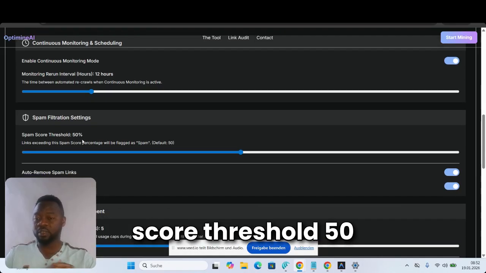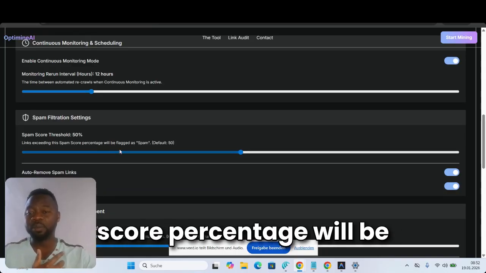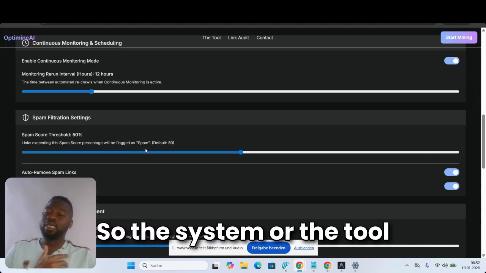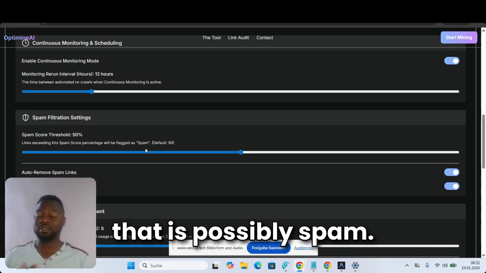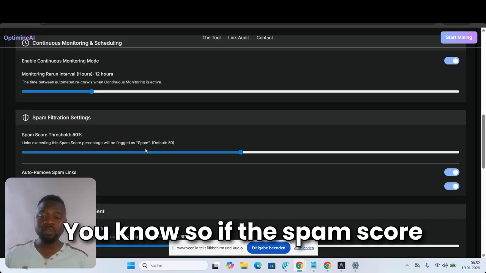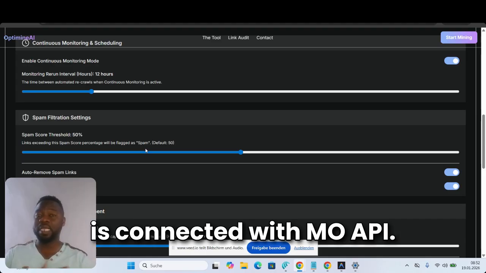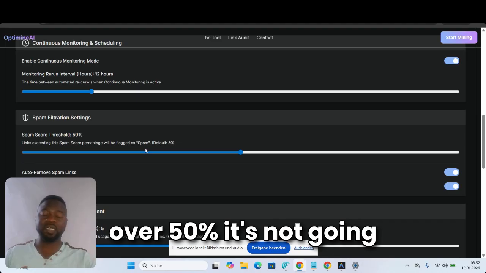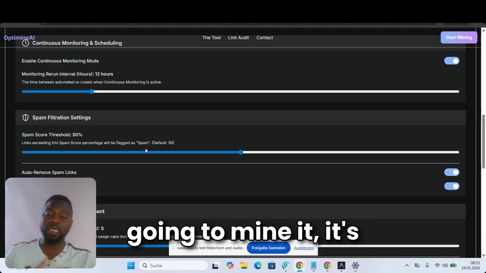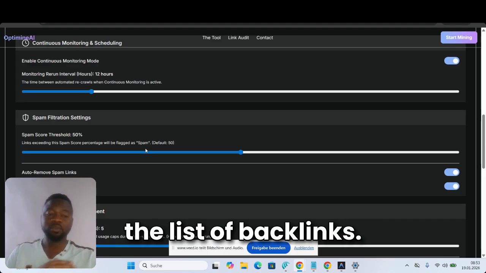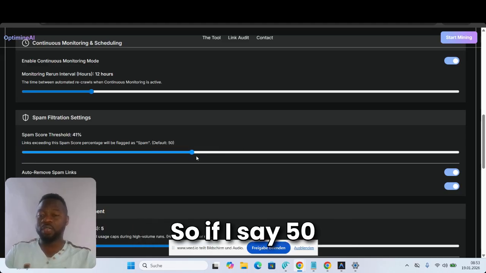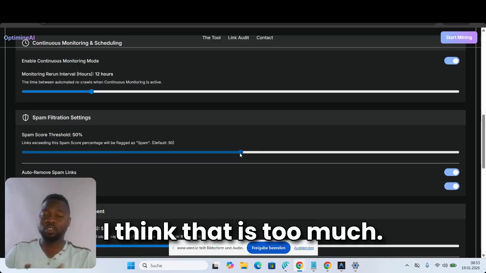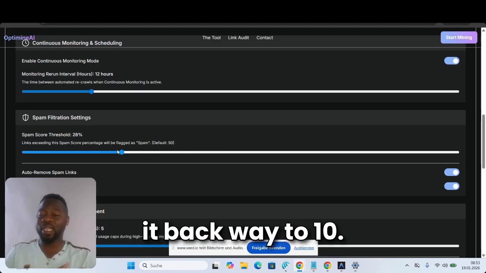Spam score threshold 50%. Links exceeding this spam score percentage will be flagged as spam. So the tool has a system to discover any backlinks that are possibly spam. The spam score is connected with the Moz API. So if the spam score is over 50%, it's not going to download it, it's not going to mine it, it's not going to add it into the list of backlinks. So here we leave it on. It's very important. I can change it, you can see here. If I say 50, I think that is too much. So what I'm going to do here, I'm going to take it back to 10.